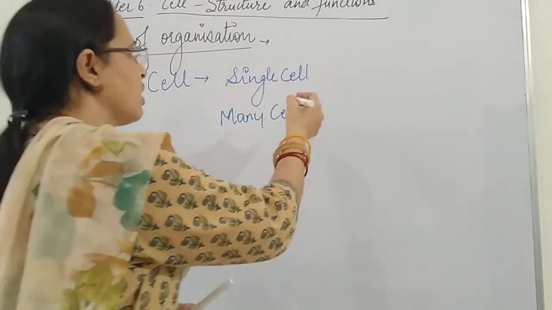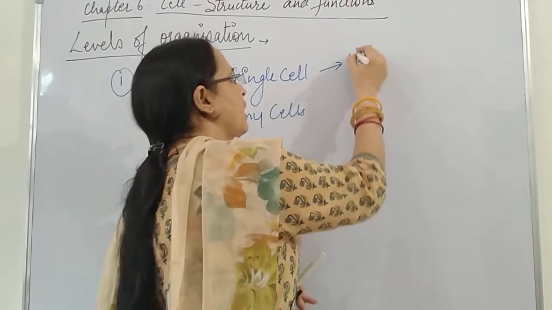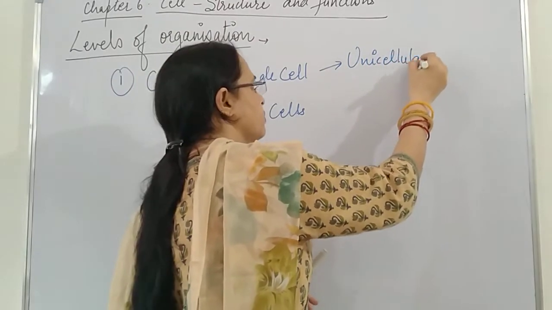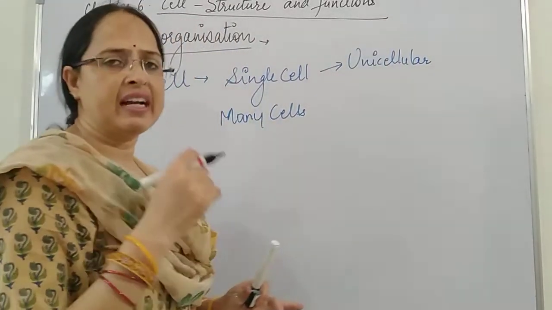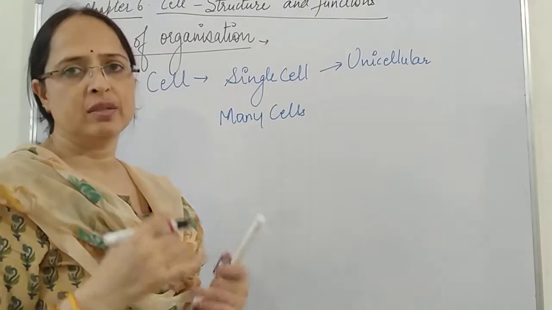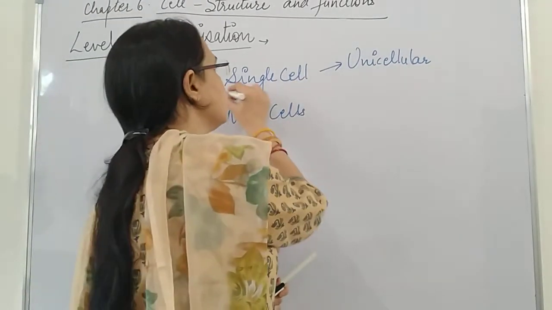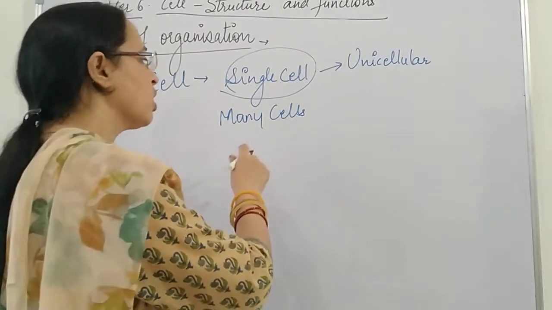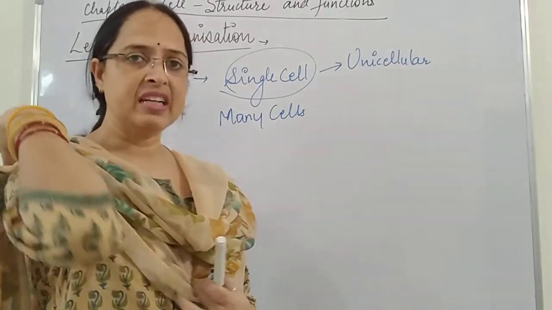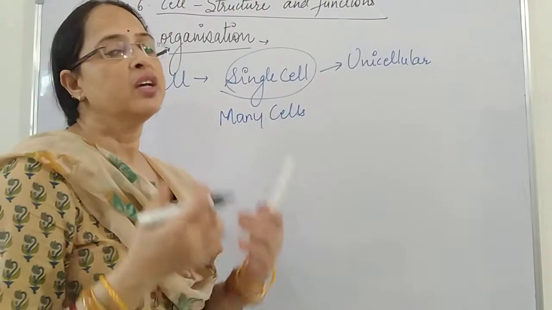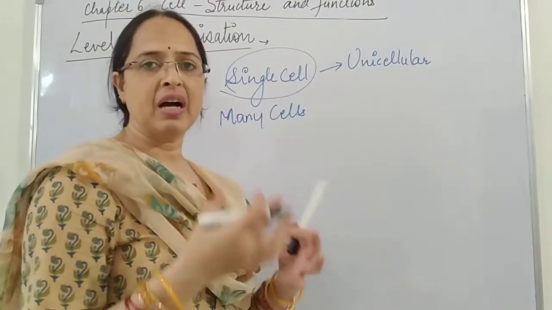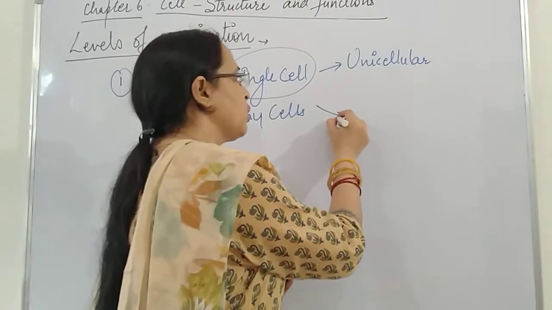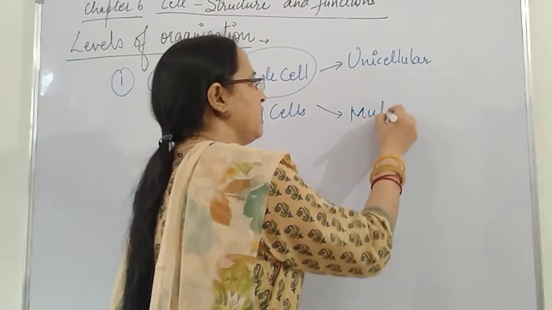So single cell organisms, they are called as unicellular, and all the activities of the organism body occur in this single cell. When we talk about many cell organisms like us, okay, we are human beings, even the plants, their body is made up of many cells. So we call them as multicellular.